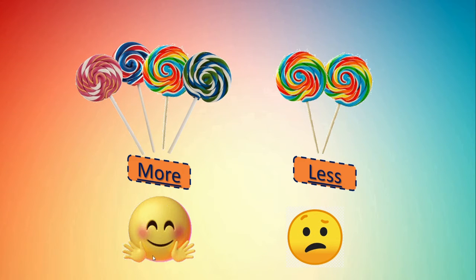Yes. Here this emoji is showing more. It is spreading its hands and it is showing there is more. And this emoji it is telling this is less. Very less. Only 2 lollipops. Right?